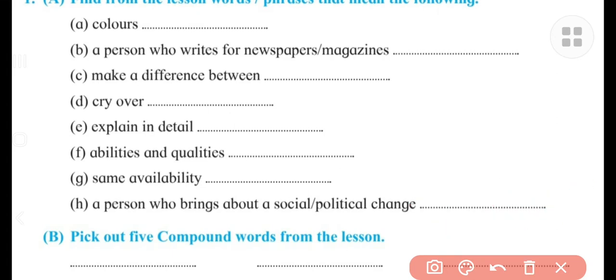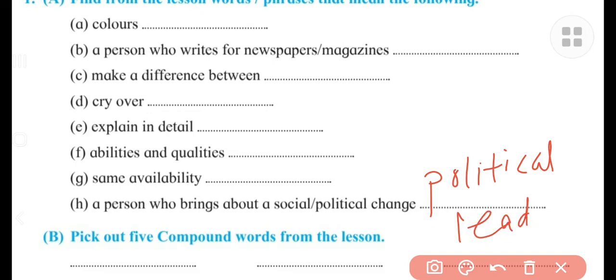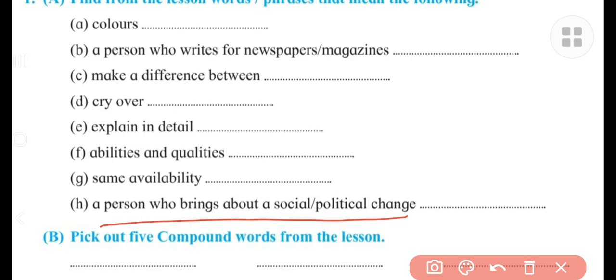Social reformer or political leader also we can use there. Political leader. Both words are given in the lesson, so therefore we can write social reformer or political leader. In this way we can use them for these phrases.